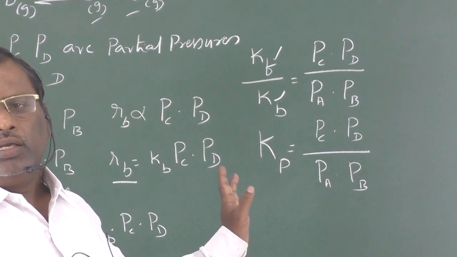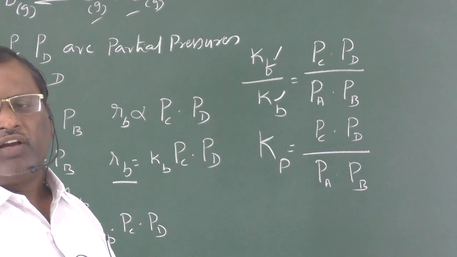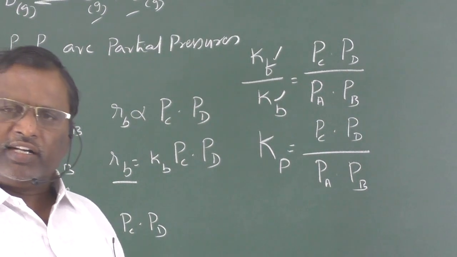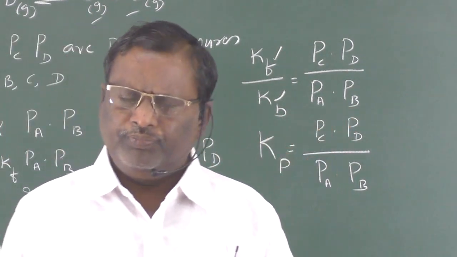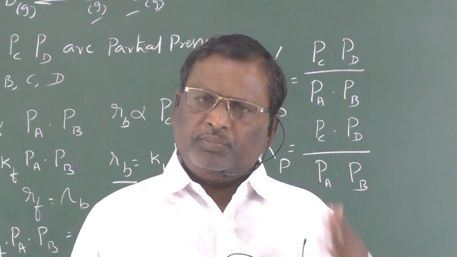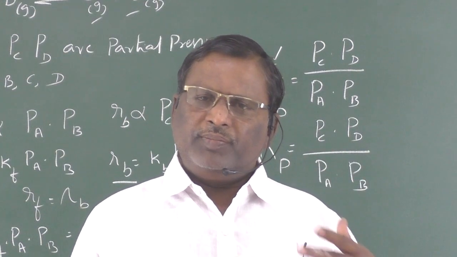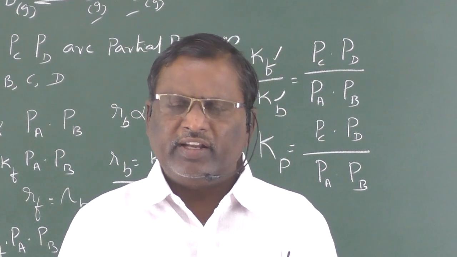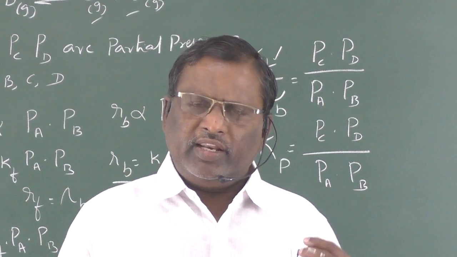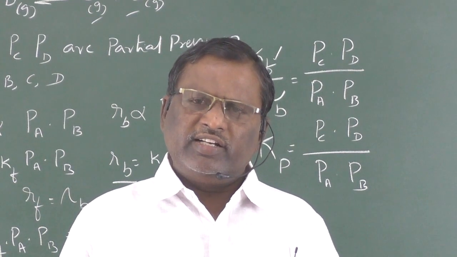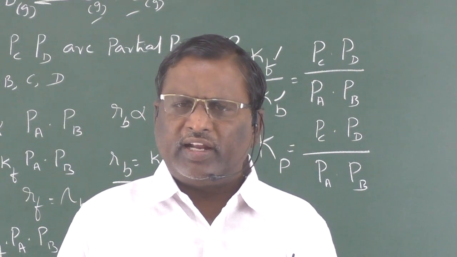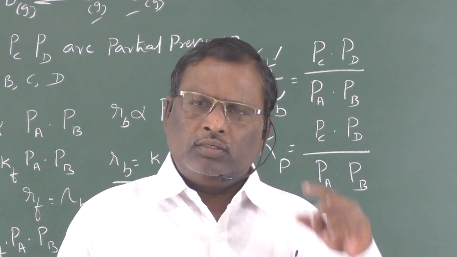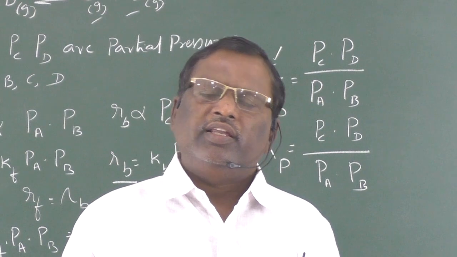The characteristics of Kp are also the same, because for a given reaction, Kp is constant as long as temperature is constant. It is independent of initial pressures of the reactants and products, and it is independent of quantity of the reactants and products. It only depends upon the temperature of the reaction.